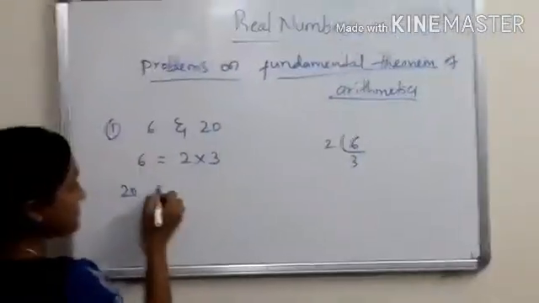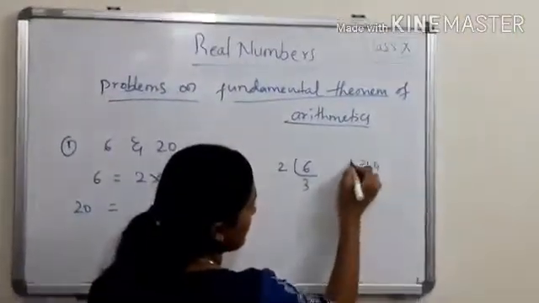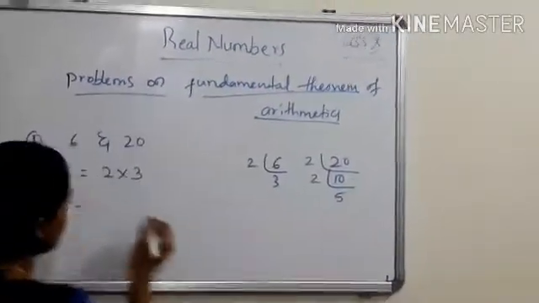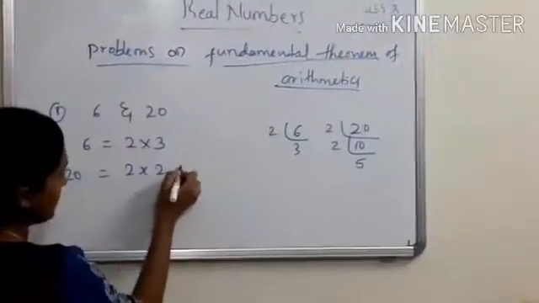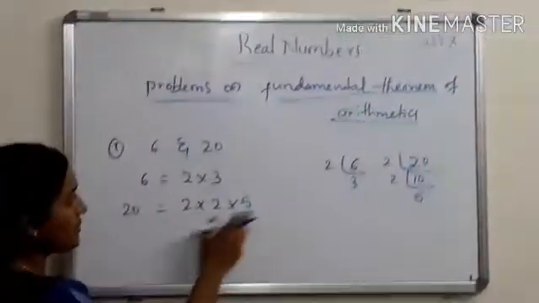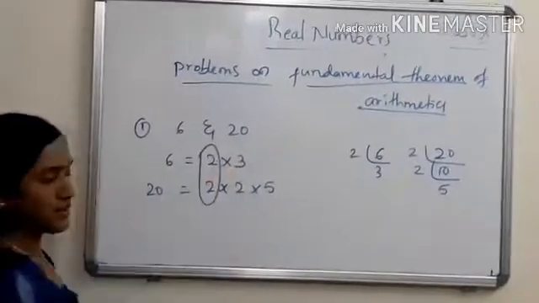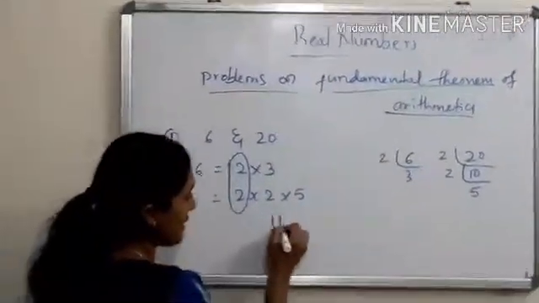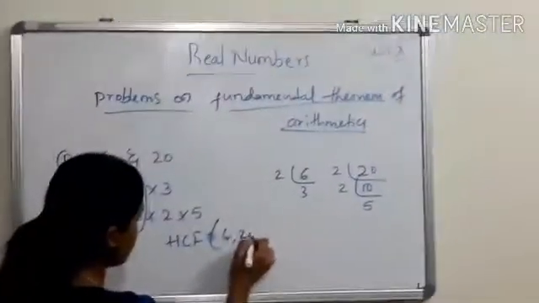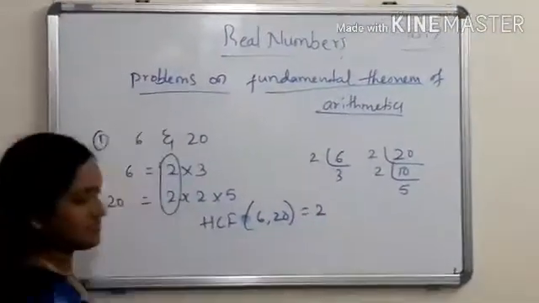Again 20, 2 10s are 20, 2 5s are 10. So 2 into 2 into 5. Understood? Now what is the common of these? 2. So I am saying HCF of 6, 20 is 2.